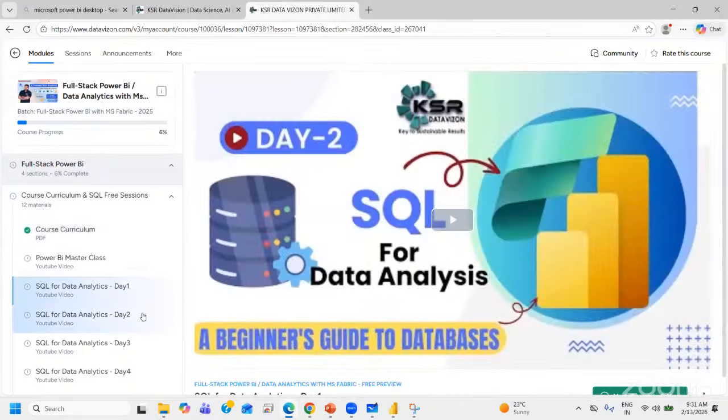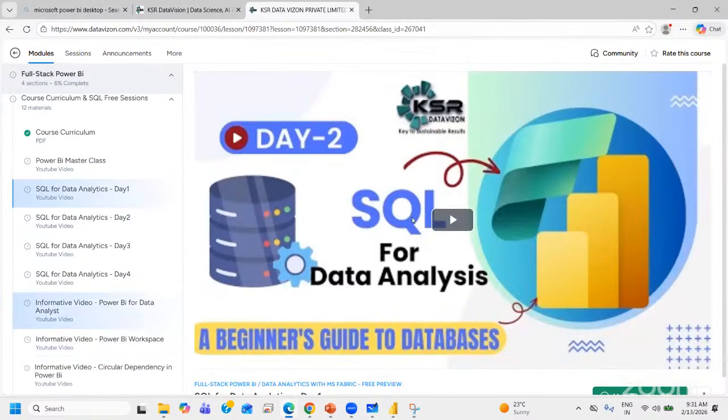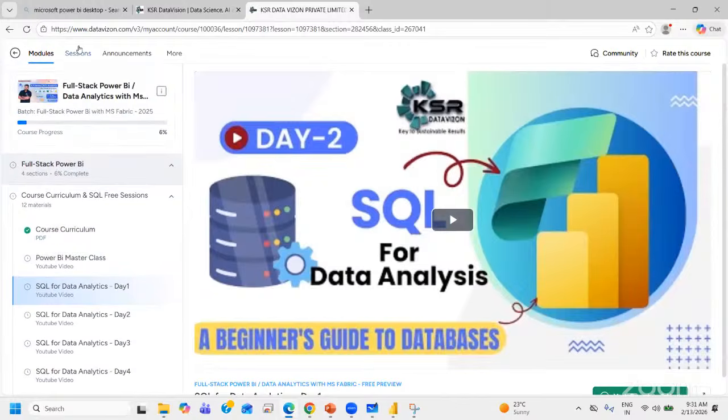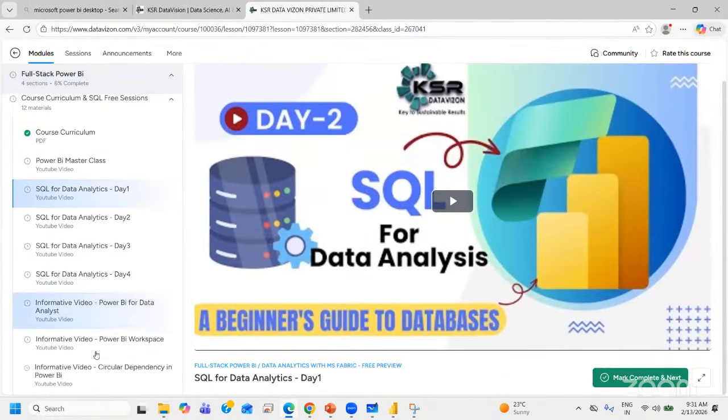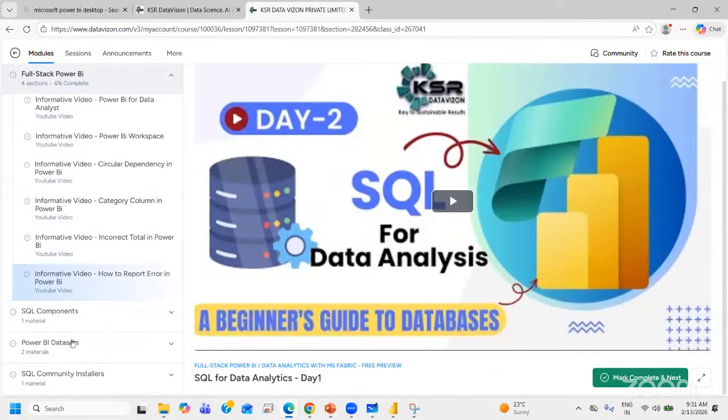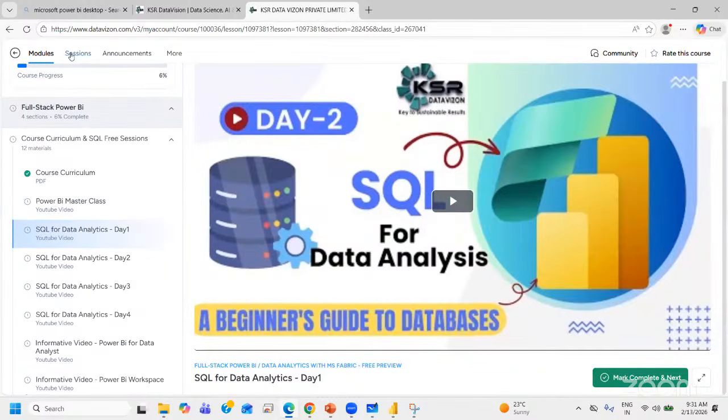Yes, when you go to session instead of module, when you click on session, that's why the recording shows. You just have to go to sessions, or maybe you can check from the SQL part here itself. In the modules also, you can check the YouTube videos. And if you really want those SQL sessions, go ahead.